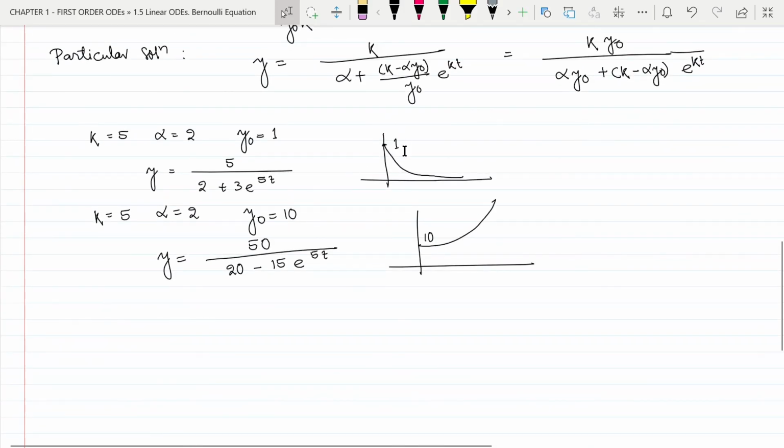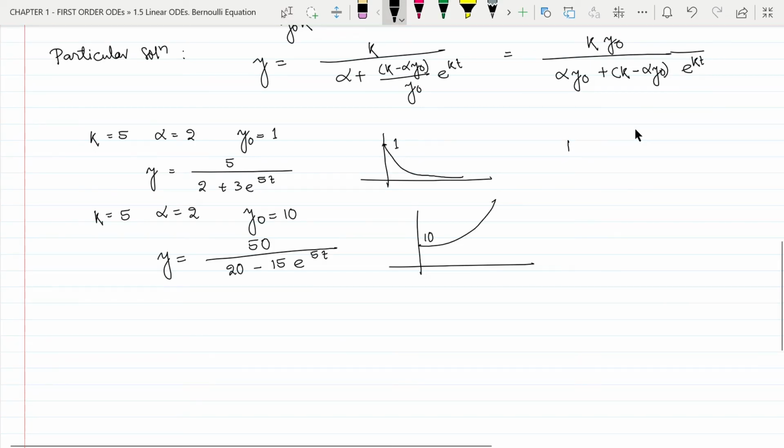So the initial population decides what happens to the population as time tends to infinity. Now one thing you can note here is that the sign of k minus alpha y naught decides if the population goes towards extinction or increases unlimitedly.